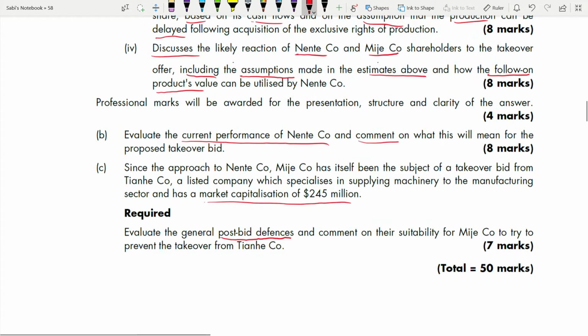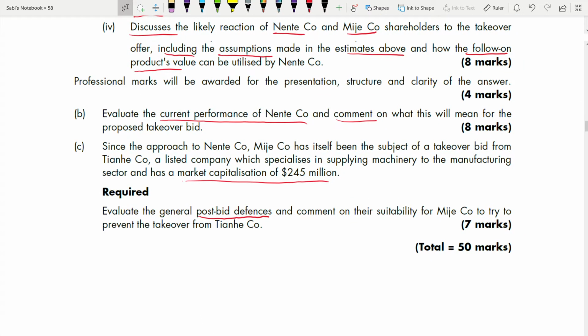So I'm assuming that you know what the post-bid defenses are. This question is an acquisition and merger question. Looking at the word post-bid defenses, I can tell you. So reading the requirements, you know this is a question on acquisition and merger, because post-bid defenses come in acquisition and merger only. And comment on their suitability as measures to try to prevent the takeover.